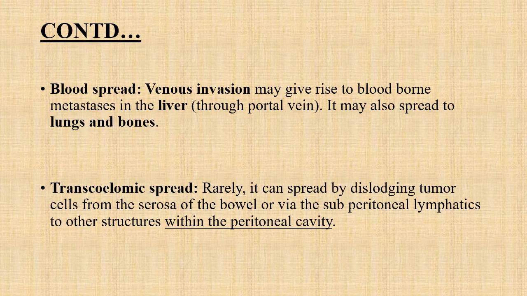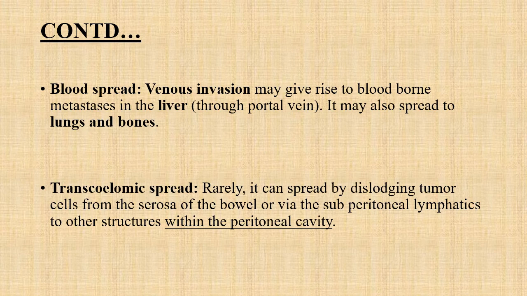Another way is the blood spread. Venous invasion will lead to blood-borne metastasis to the liver via the portal vein. They also spread to the lungs and to the bones via hematogenous metastasis.